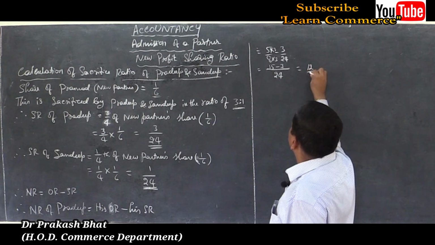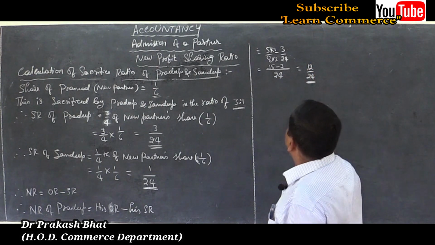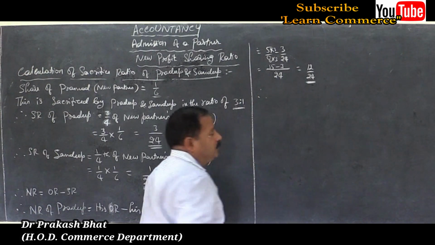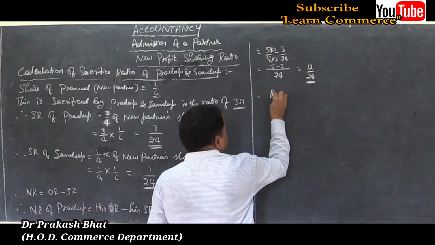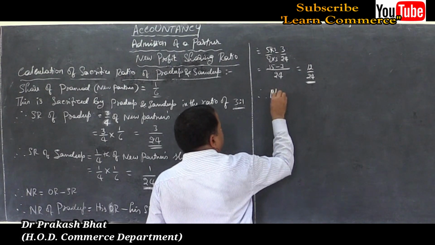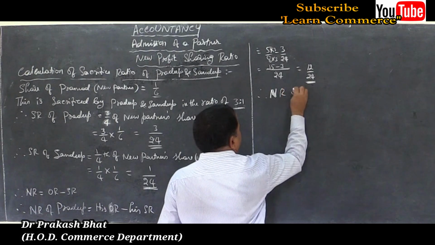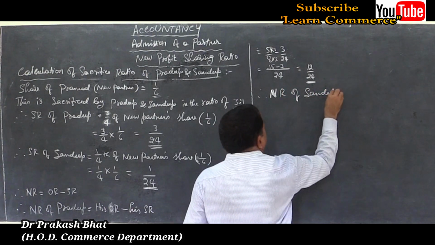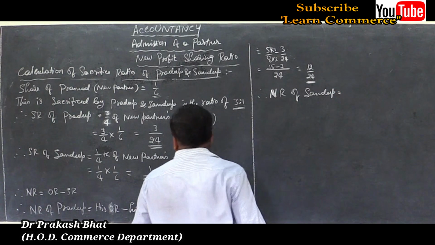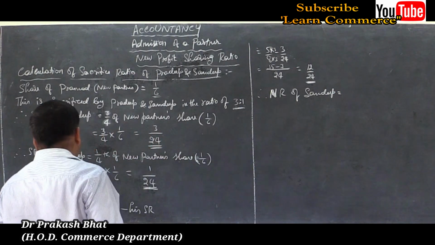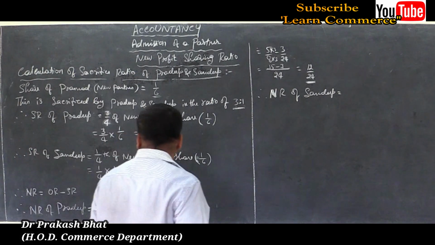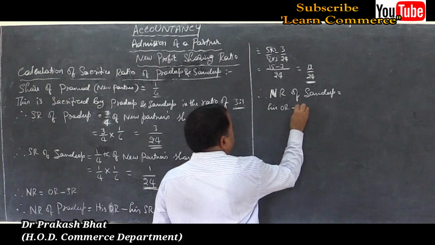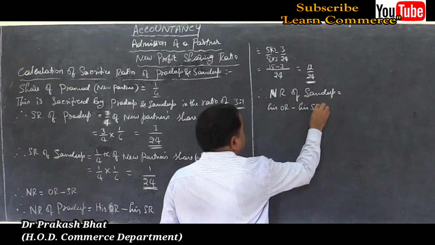12 by 24. Therefore, new ratio (NR) of the other partner, second partner Sandeep, is equal to his old ratio minus his sacrifice ratio.